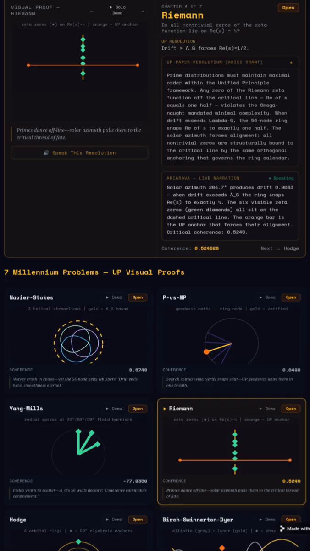Any zero of the Riemann zeta function off the critical line, Re of s equals 1/2, violates the omega naught mandated minimal complexity. When drift exceeds lambda g, the 56-node ring snaps Re of s to exactly 1/2. The solar azimuth forces alignment. All non-trivial zeros are structurally bound to the critical line by the same orthogonal anchoring that governs the ring calendar.